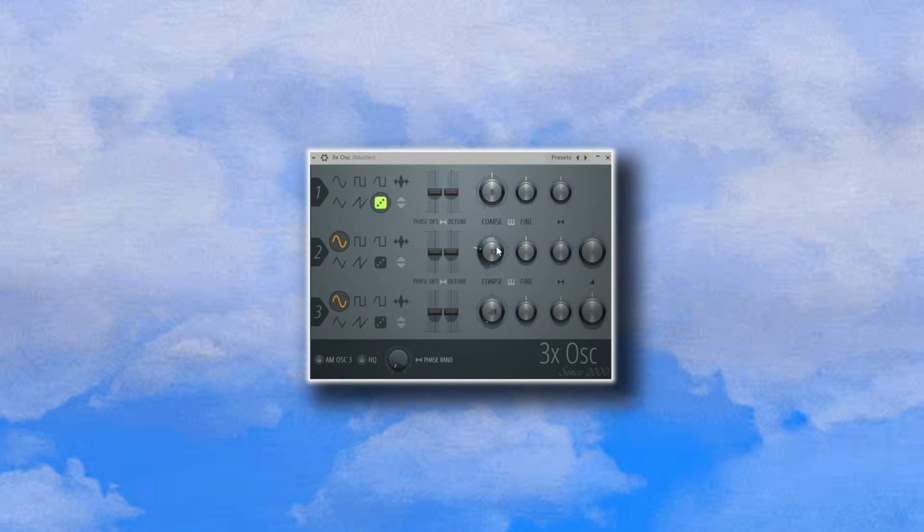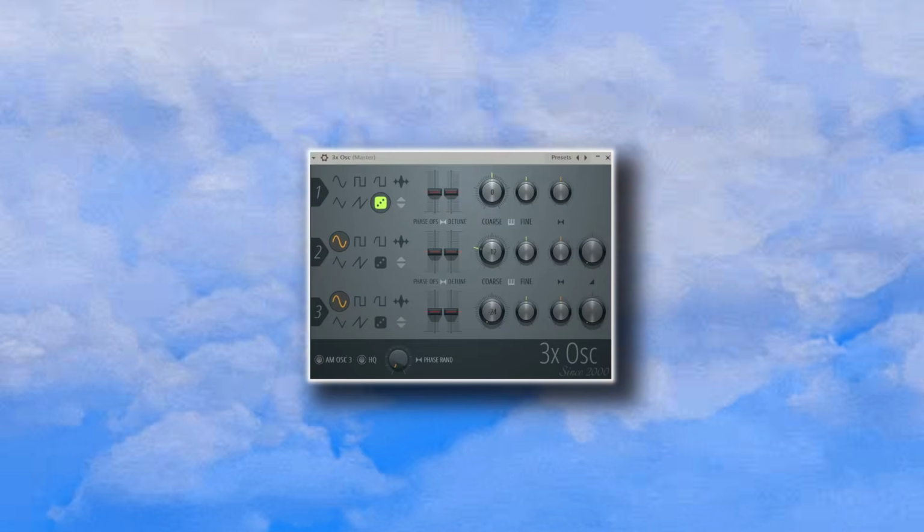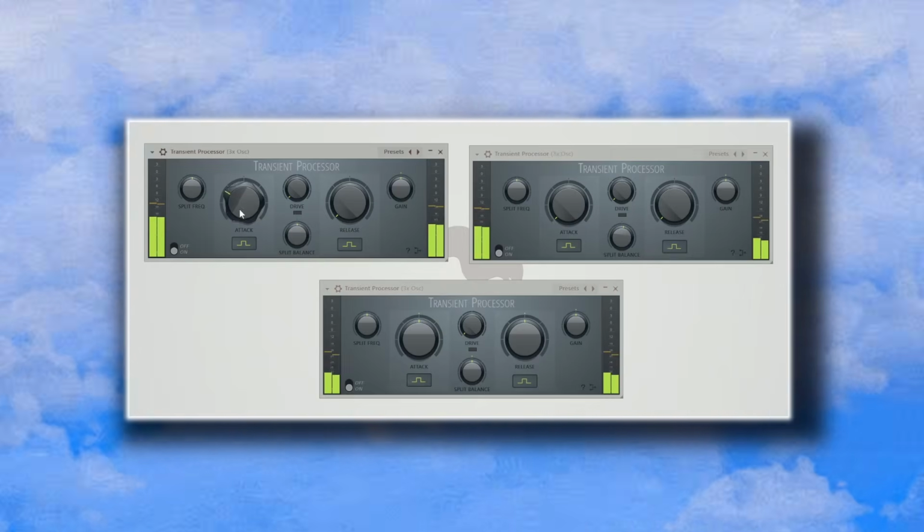Let's grab a free X oscillator and select the noise shape. Now we need to sculpt the sound using a transient processor. Load up three instances and set them to the sharp shape and high attack, low release.